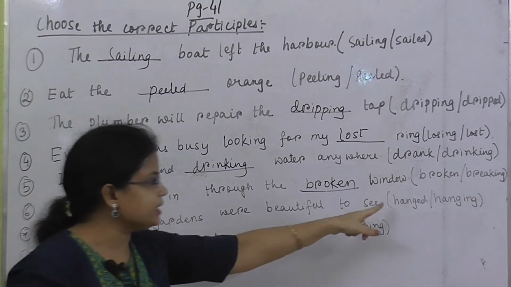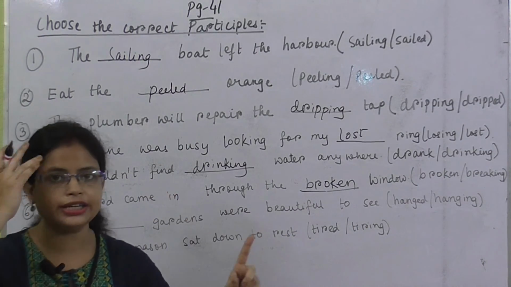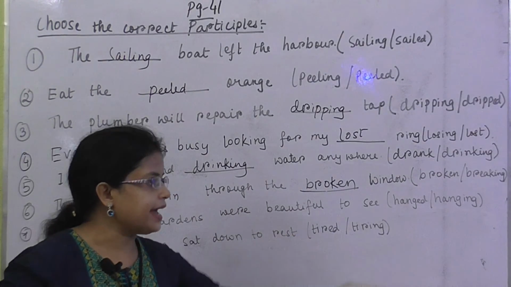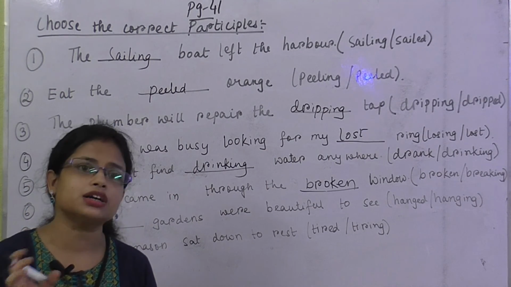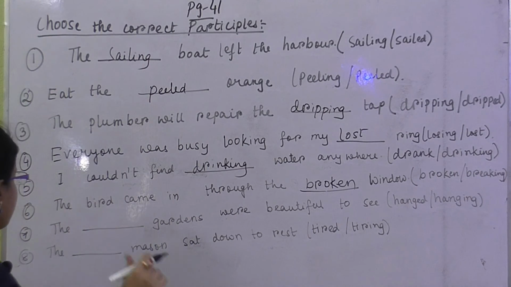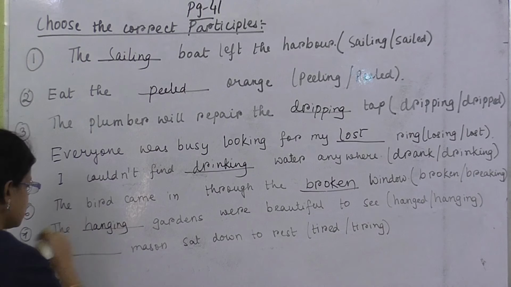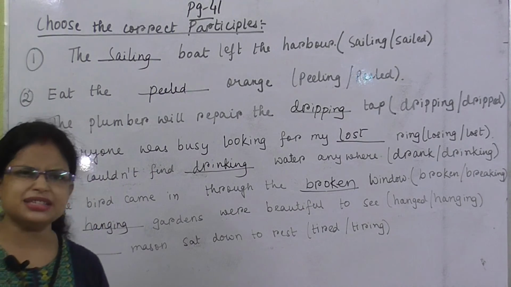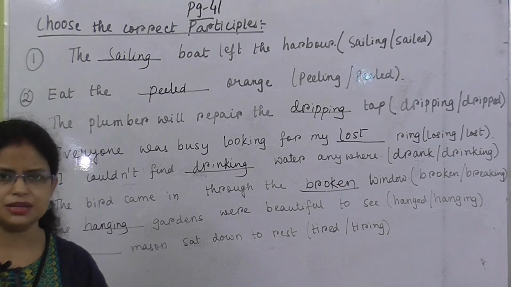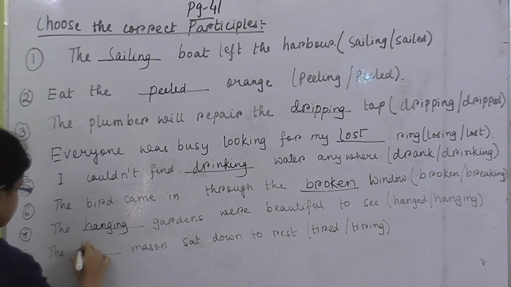Okay, now hanged is not the meaning of the garden here. A garden cannot be hanged. So it will be hanging. So what is the meaning of hanging? It means the garden that is made artificially. Okay, so you have to write the hanging gardens. The hanging gardens. Number 8, the dash mason sat down to rest. That will be tired. Can a mason be tiring? Is it possible? No. So the right form of the verb will be tired.